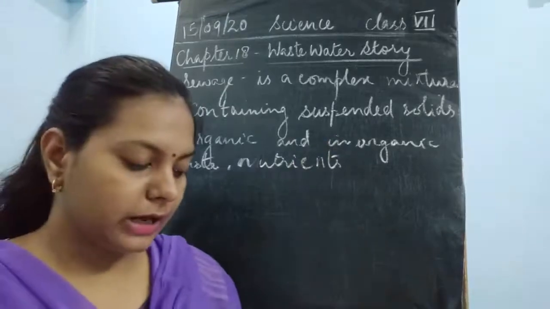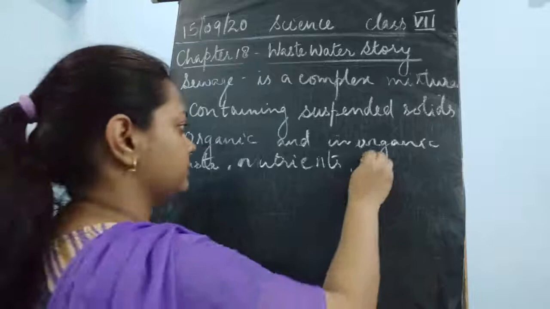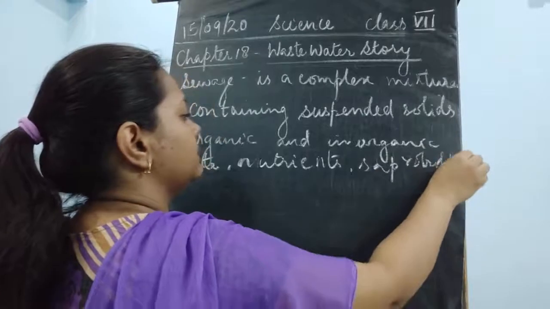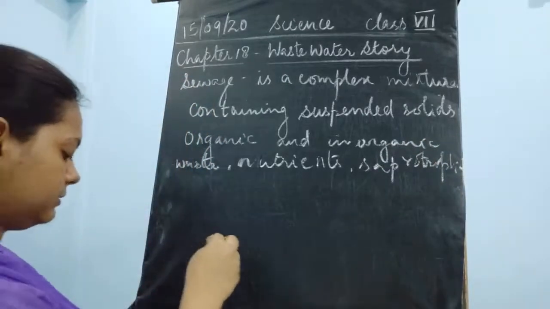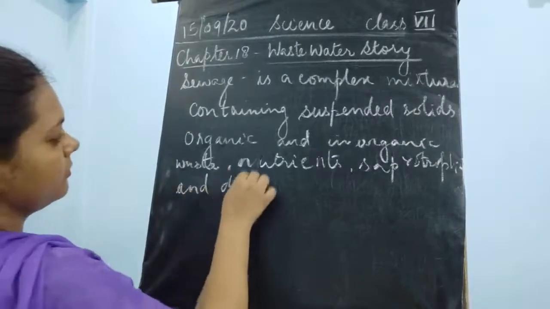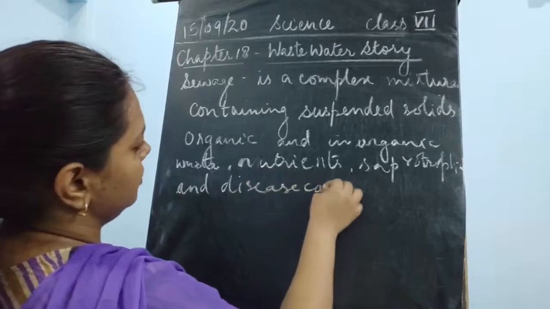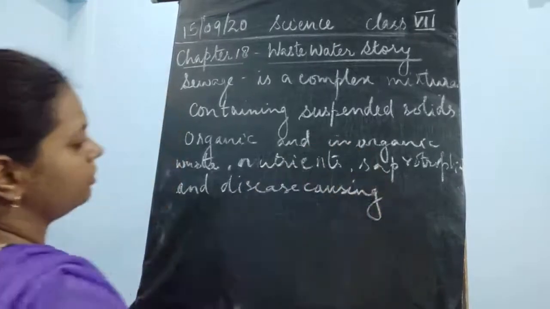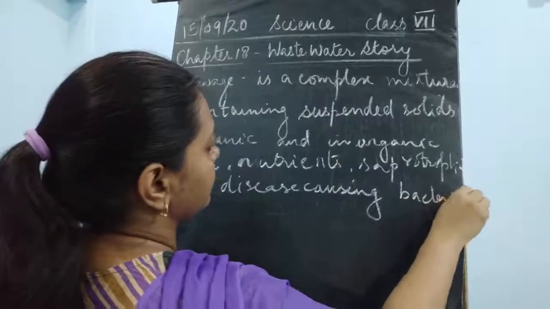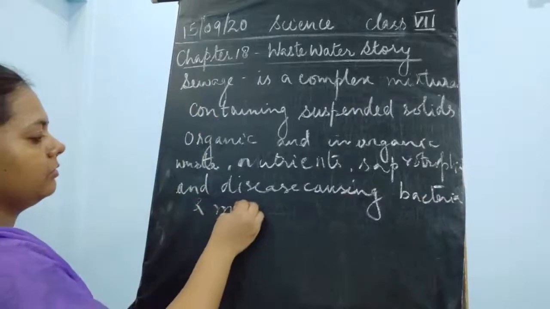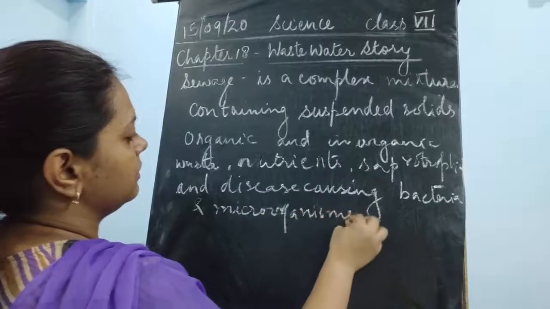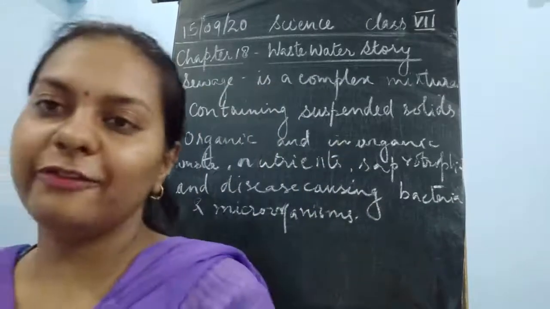Then after that, it could also contain the saprotrophic impurities, and disease causing microorganisms, or disease causing bacteria and microorganisms. Okay, so this is about the definition of the sewage.